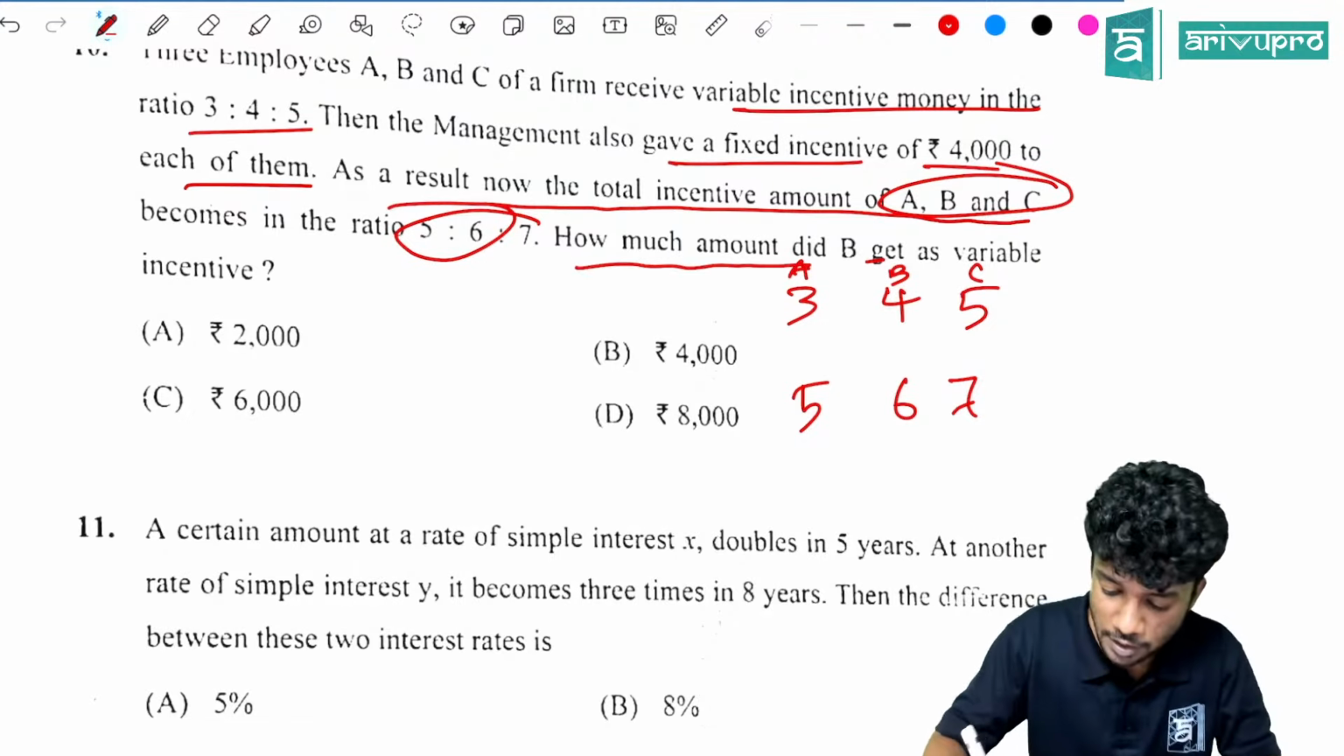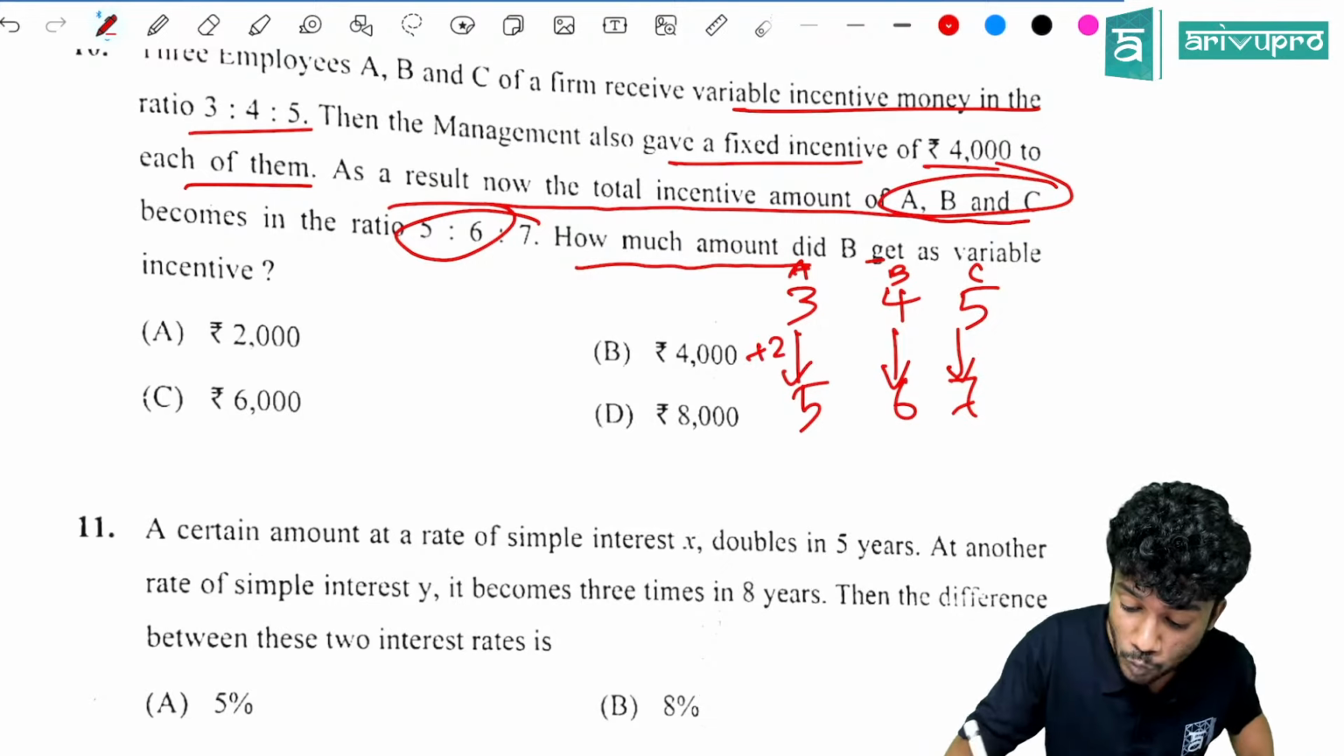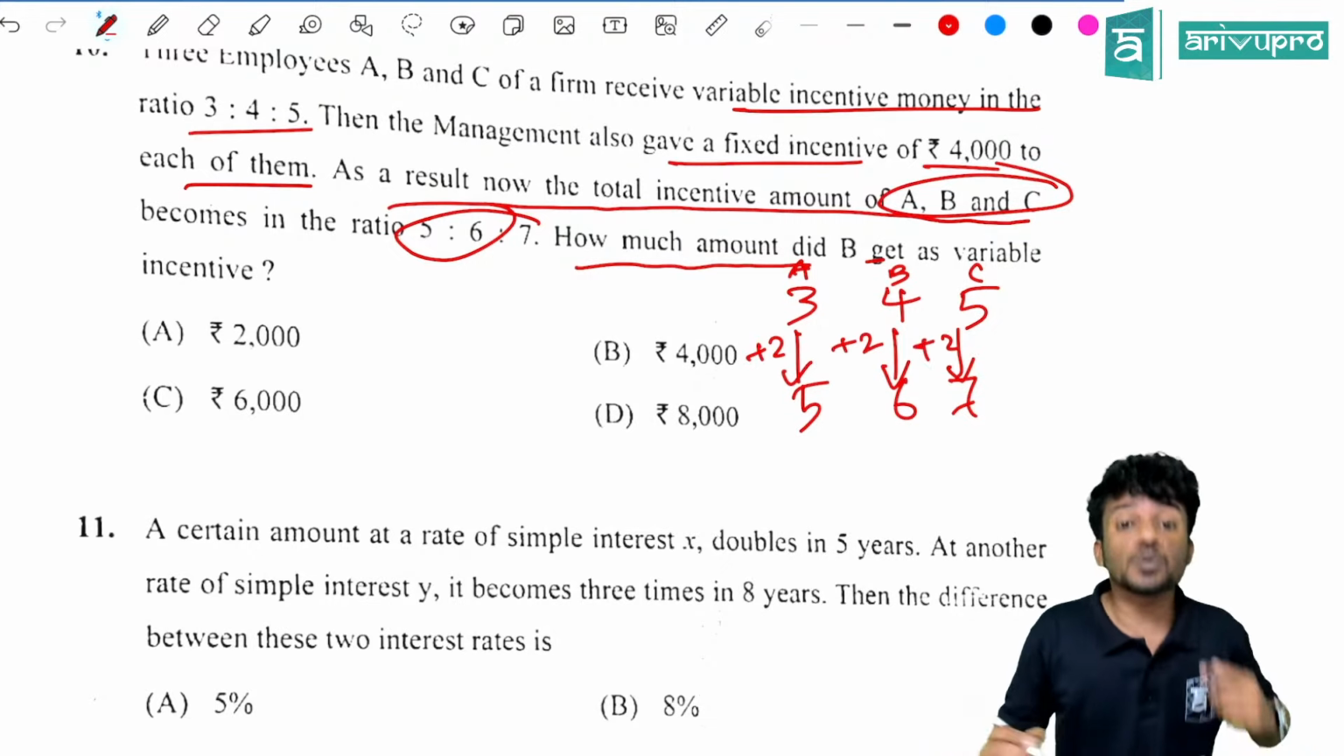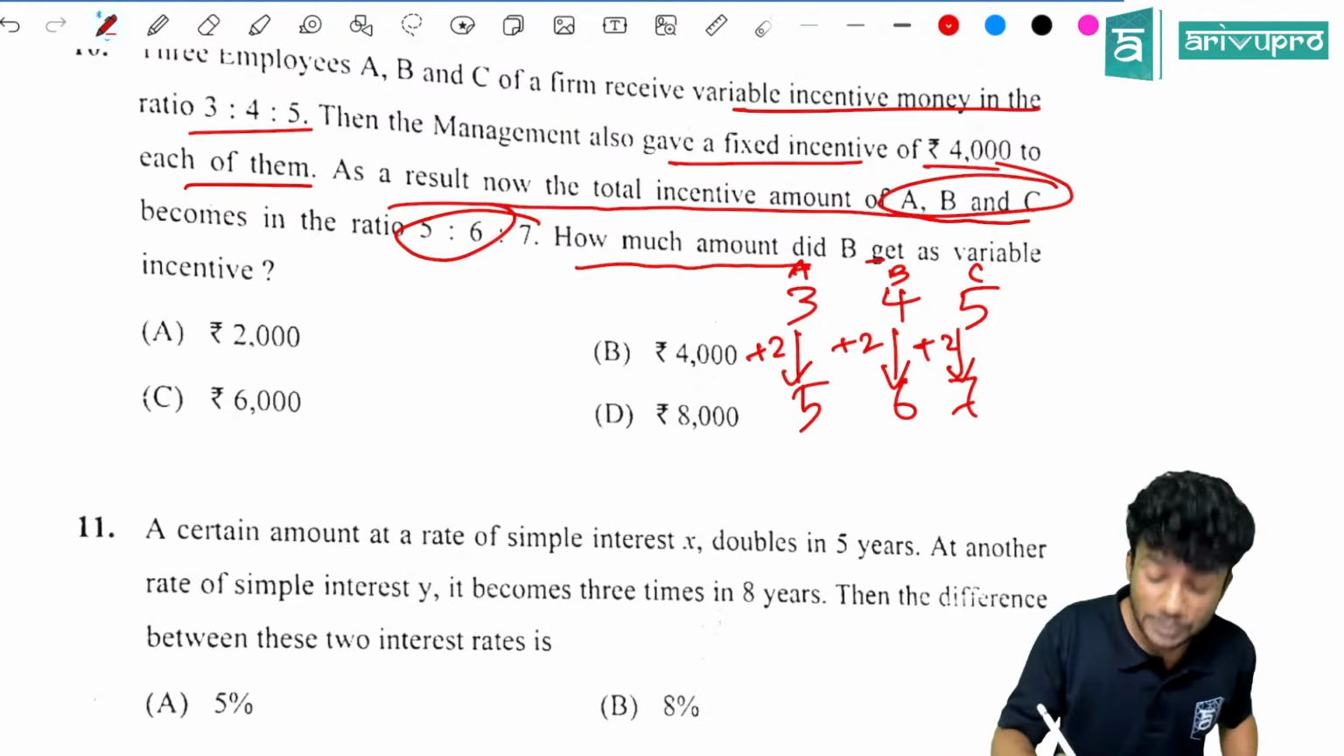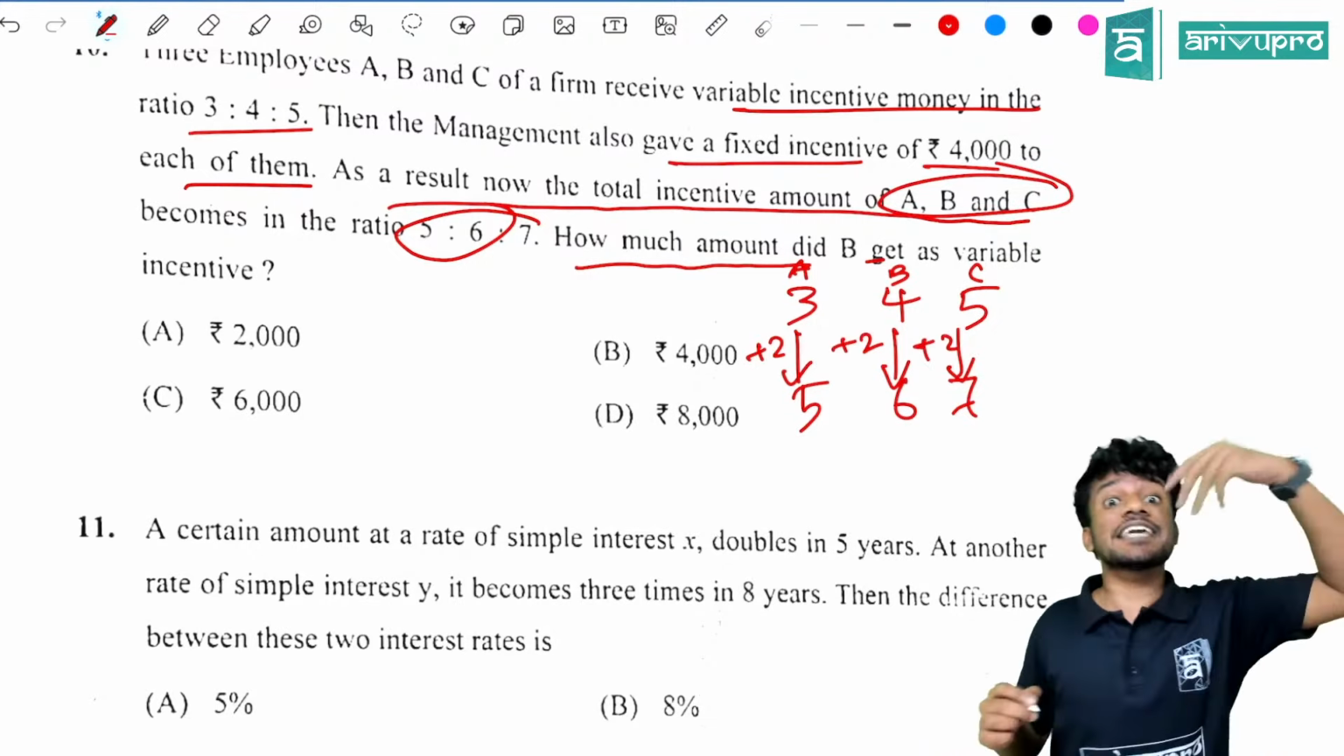Very easy question. If you look into the ratio, what is the increment in ratio? There is an increment of +2. Why did that +2 come in the first place? Because they were given an extra 4,000. That 2 is how much then? 4,000. And so 1 will be how much? 2,000.